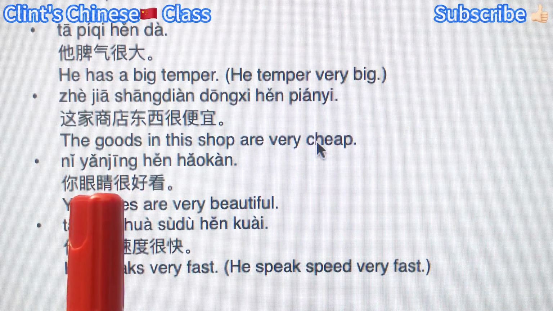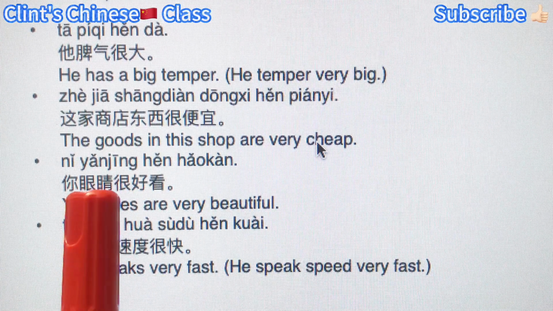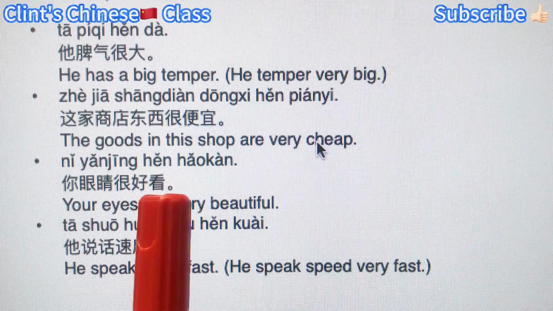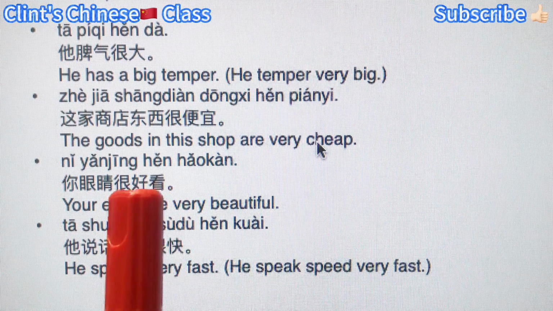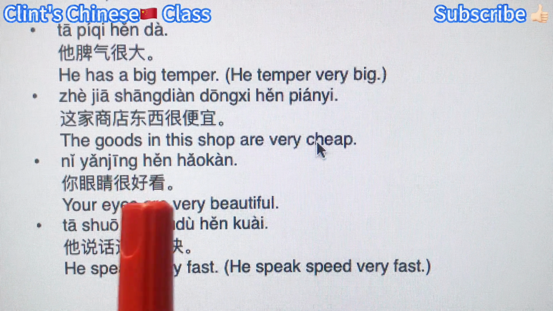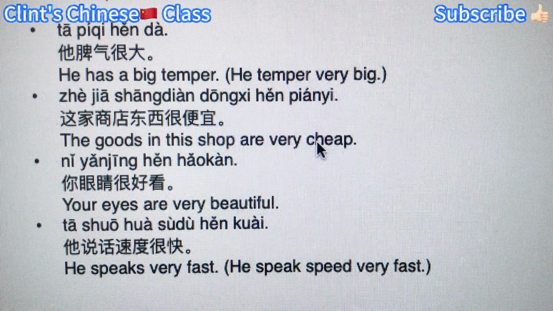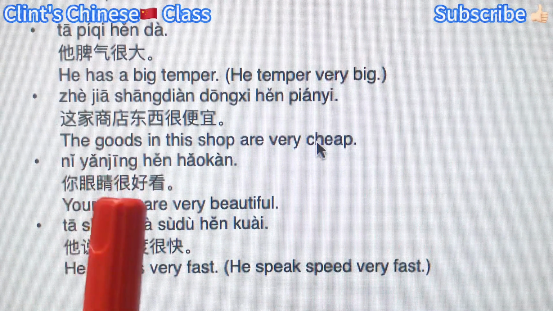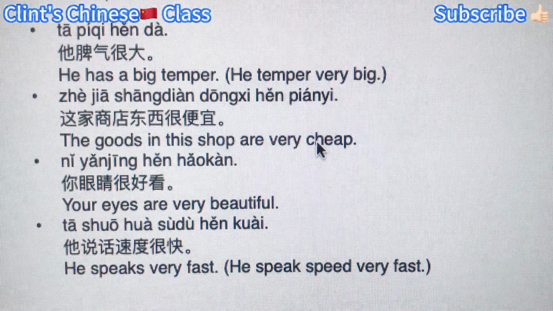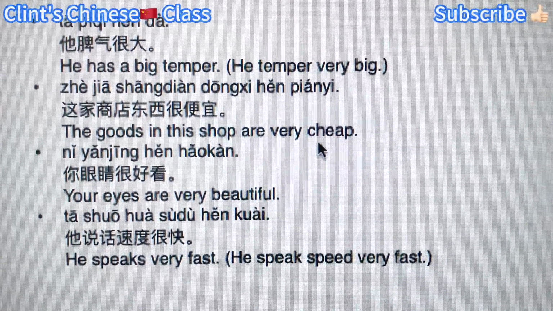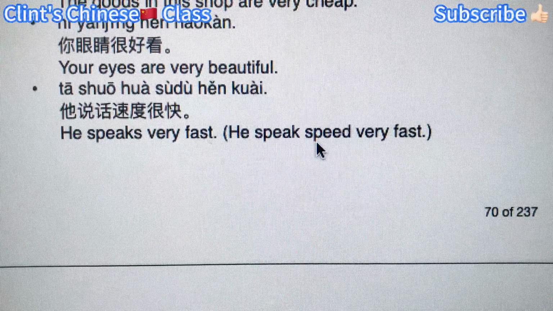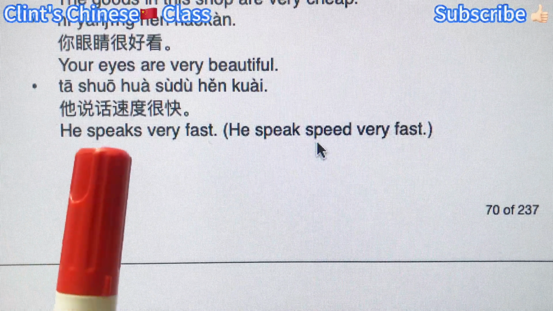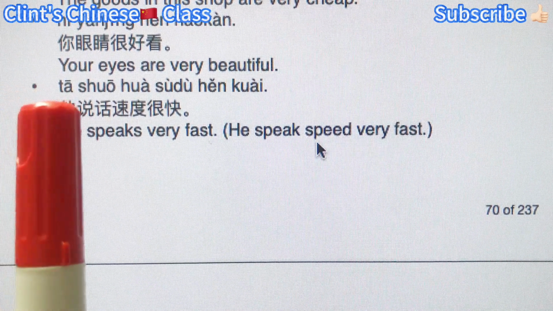Inside this bigger predicate, we have this mini subject, 眼睛, eyes, 很好看, adjective, very good looking, very beautiful, as the mini predicate. Therefore, this is called subject-predicate as the bigger predicate, right? So the more you analyze, the more familiar you will be with this structure. And then you can use it to read and write.